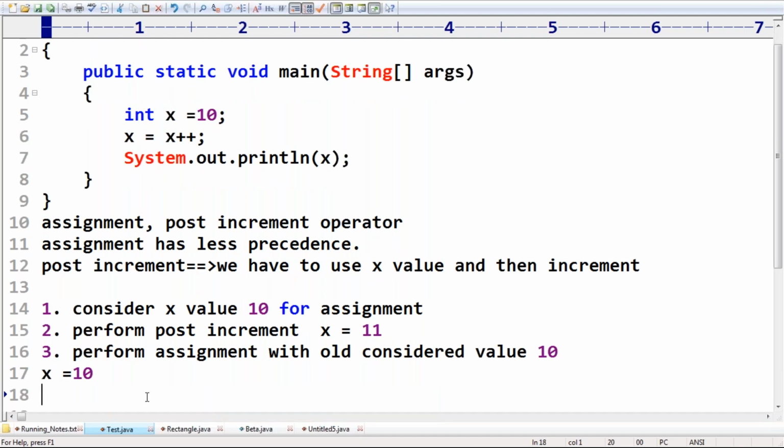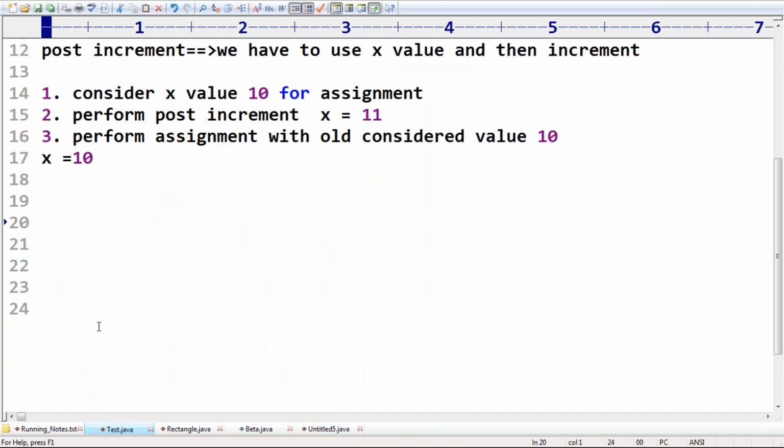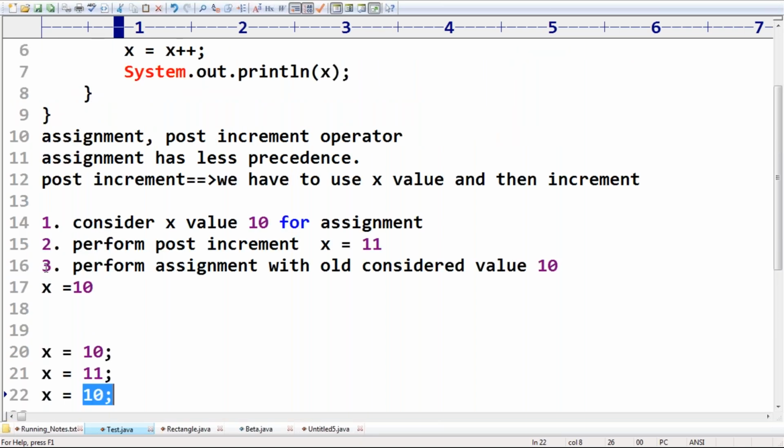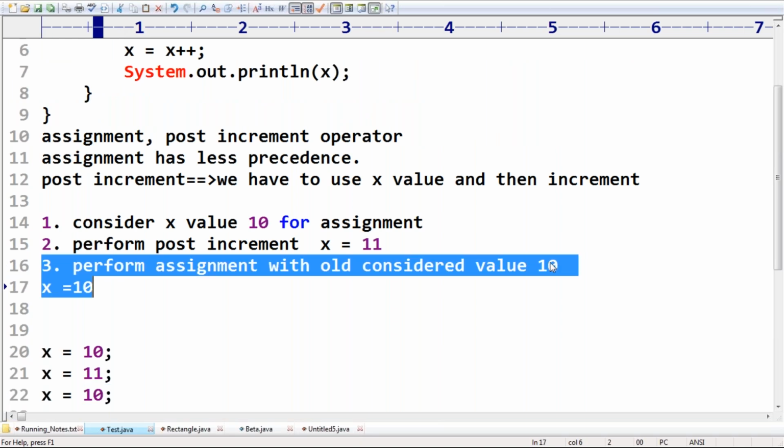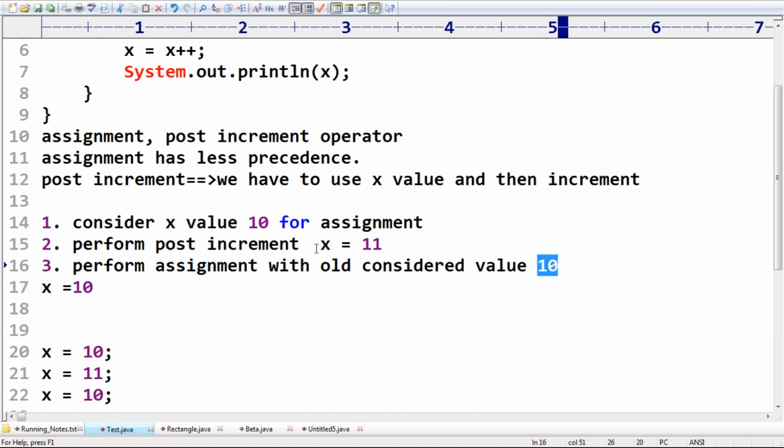See this one, now you may get more clarity. Take x is equal to 10, and then x is equal to 11, and then x is equal to 10. Now what is the final value of x? 10. So 11 is overridden with 10. The same thing happens here. Perform assignment with the old considered value of 10 to the x variable. Whatever old value is inside x will be replaced with this new value.